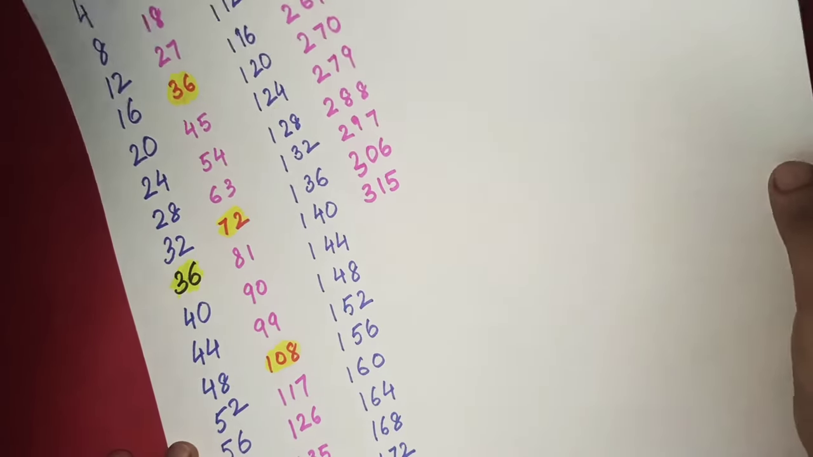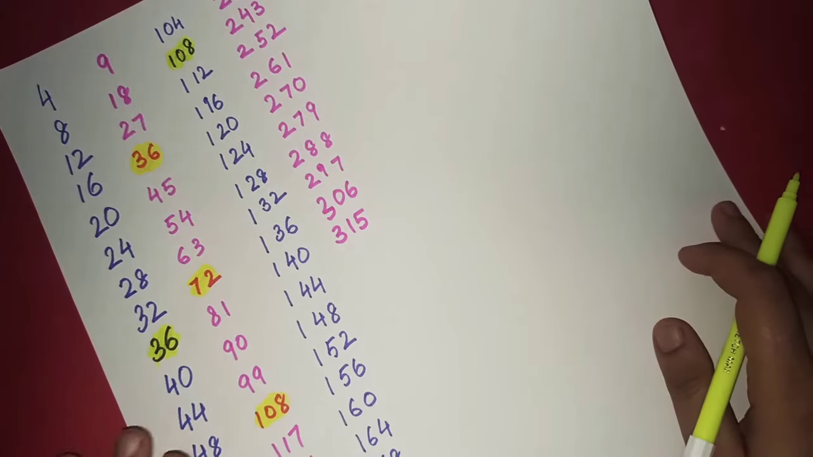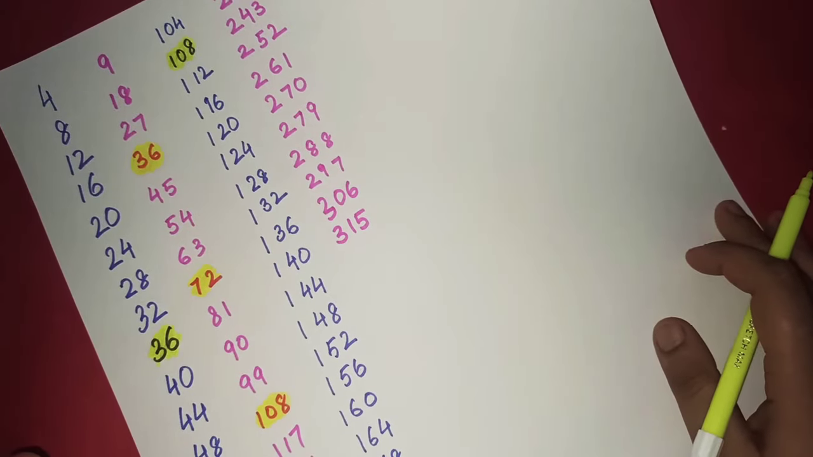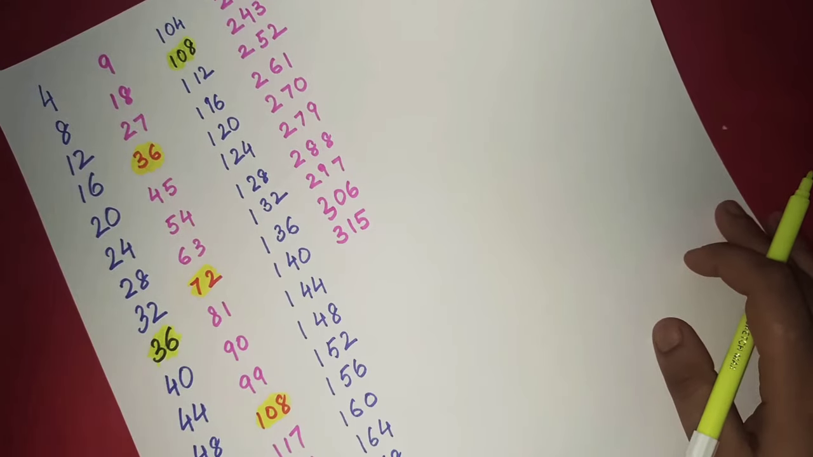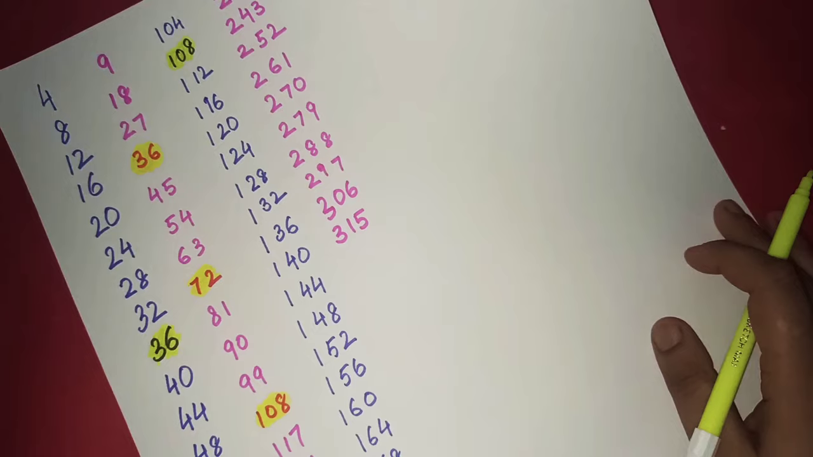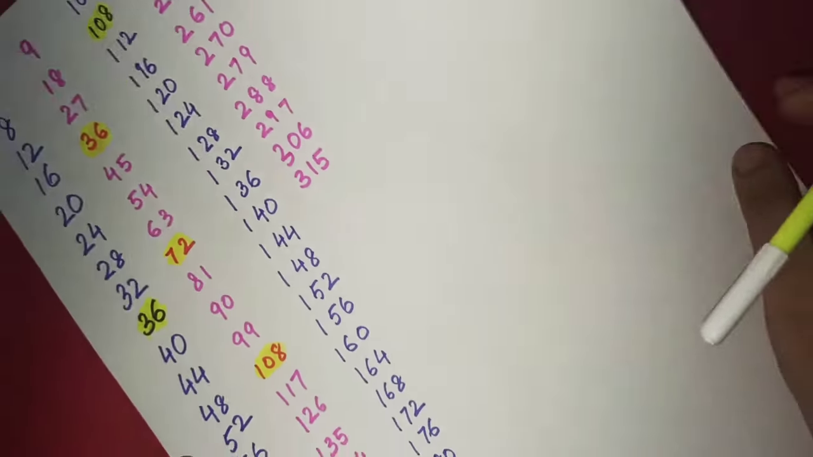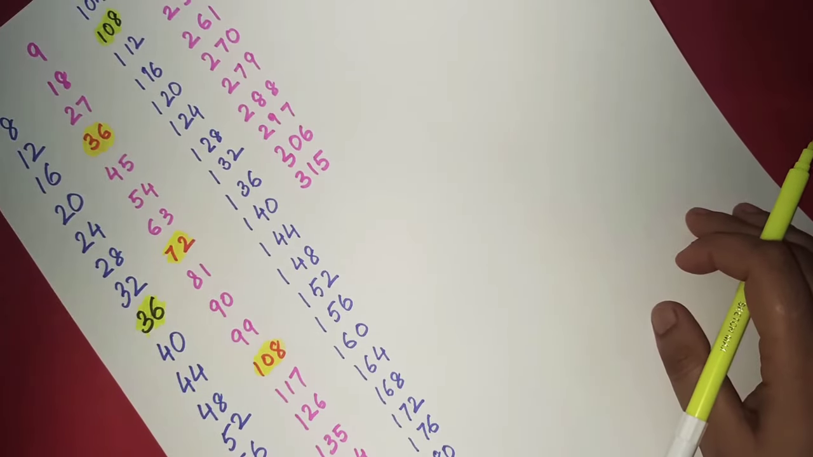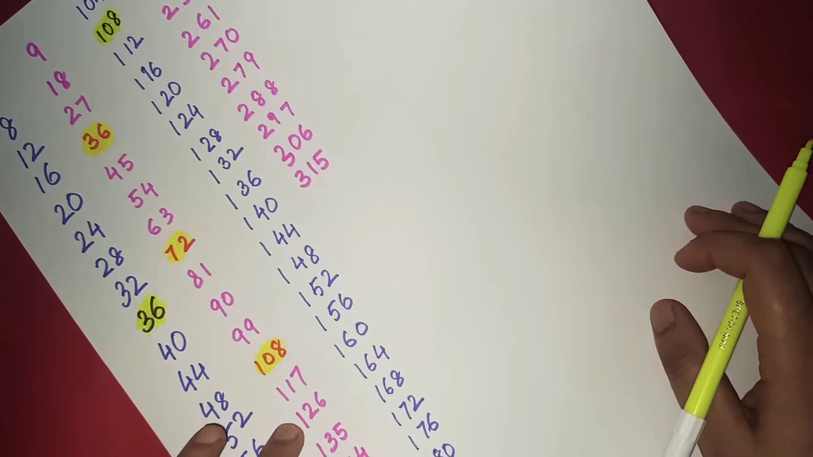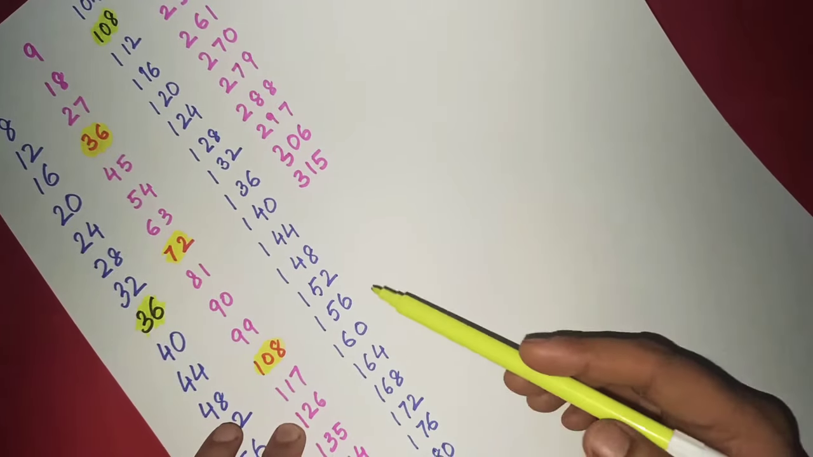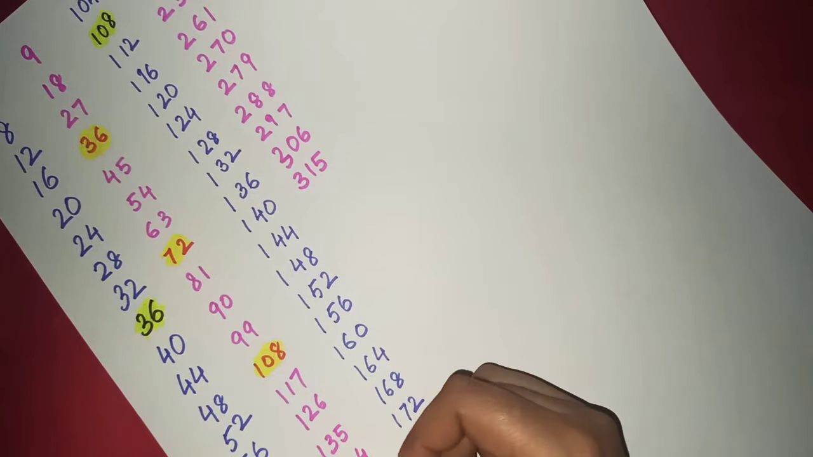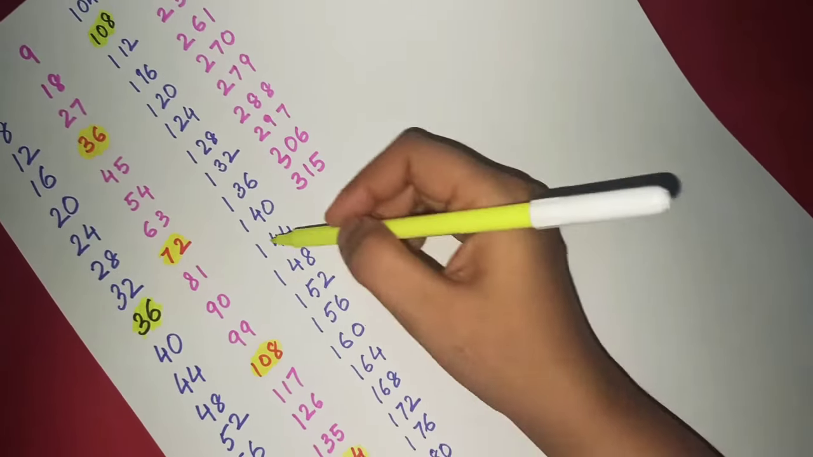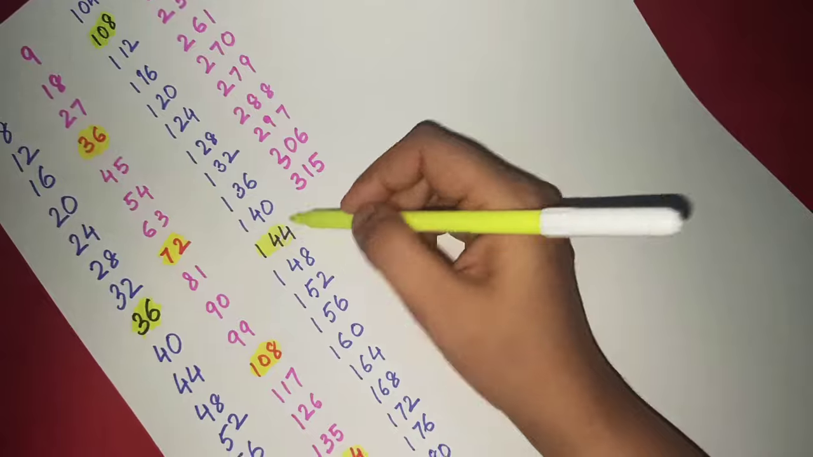Now I have developed some sense that I have to see only the even numbers in the multiples of 9, because all multiples of 4 are even. So I have to check only the even multiples of 9. Is 126 coming in the other list? No. Is 144 coming? Yes, it's coming. So I've shaded it.